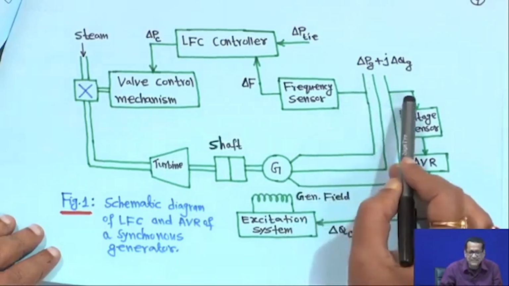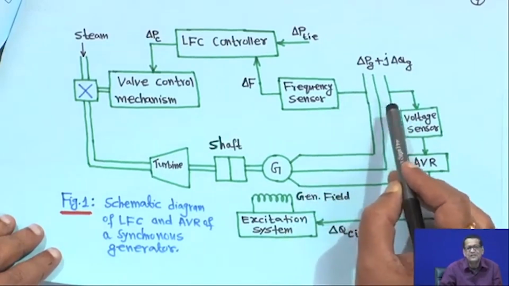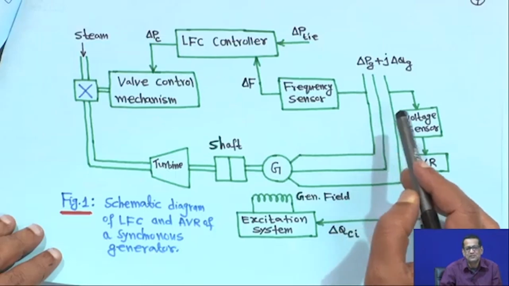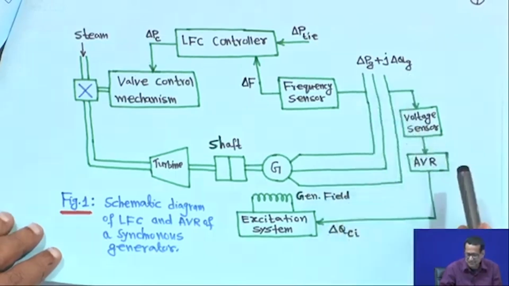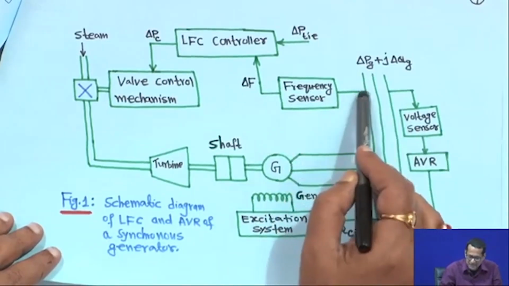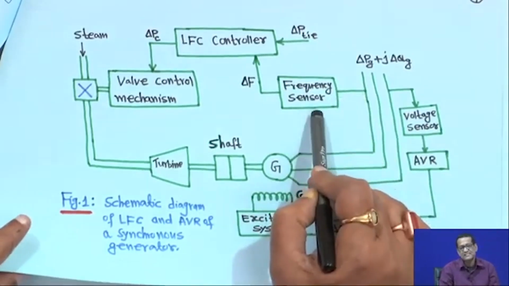Giving the small changes delta PG, PD or delta QD, whatsoever, delta PG plus delta QG generation changes will be there, and here the frequency sensor is there.